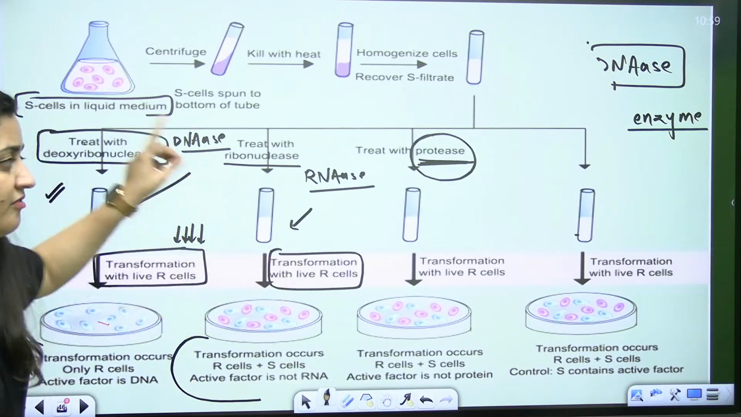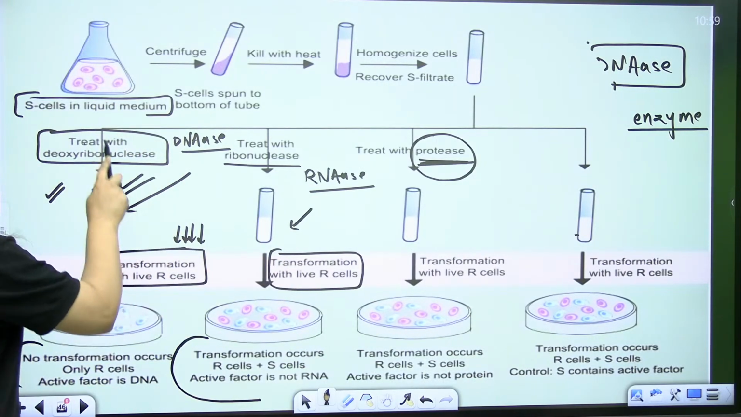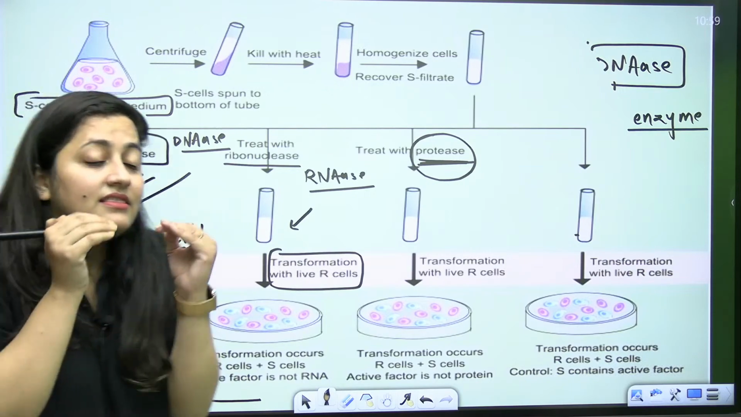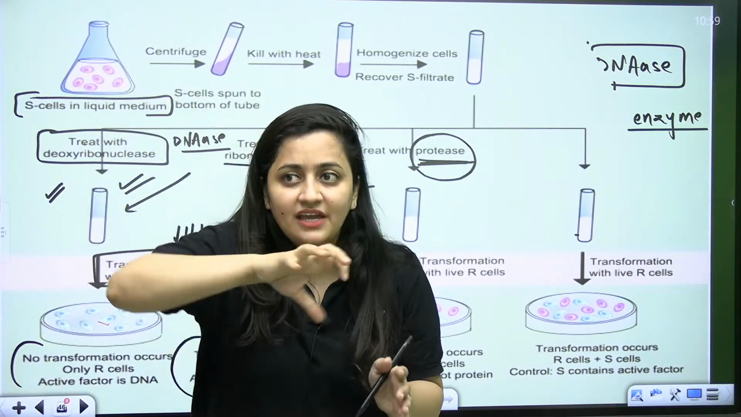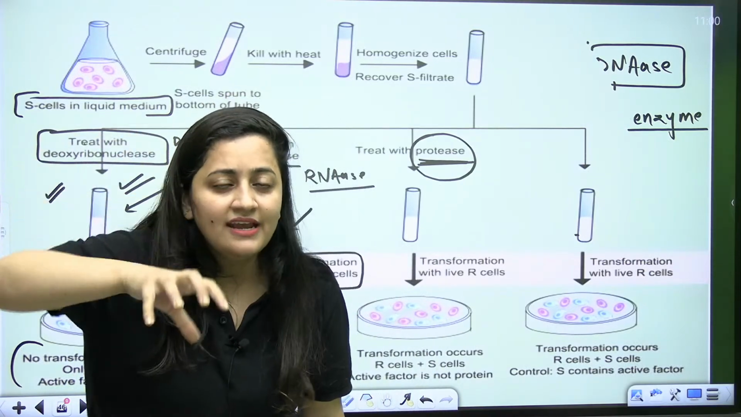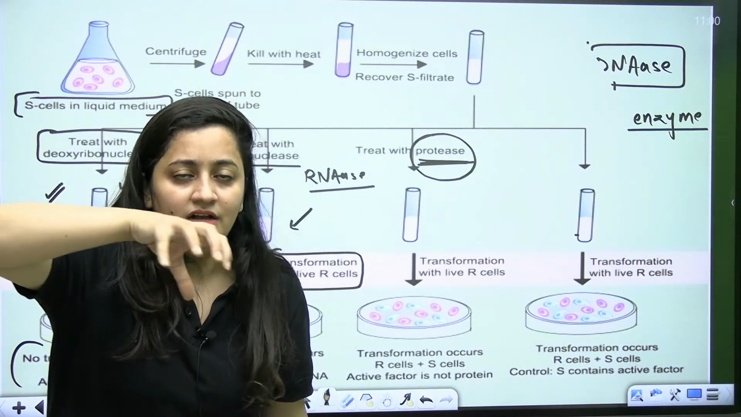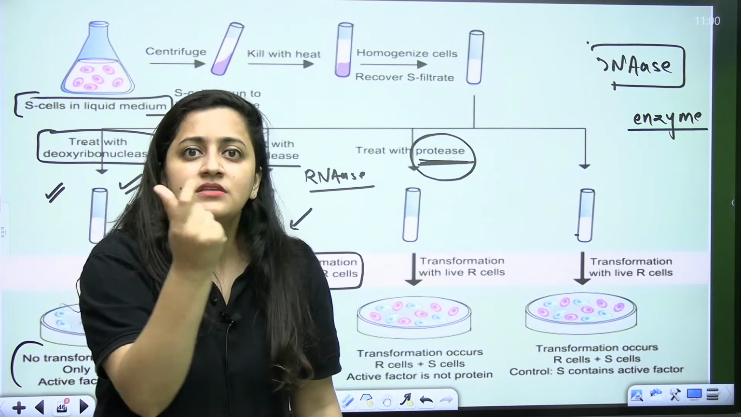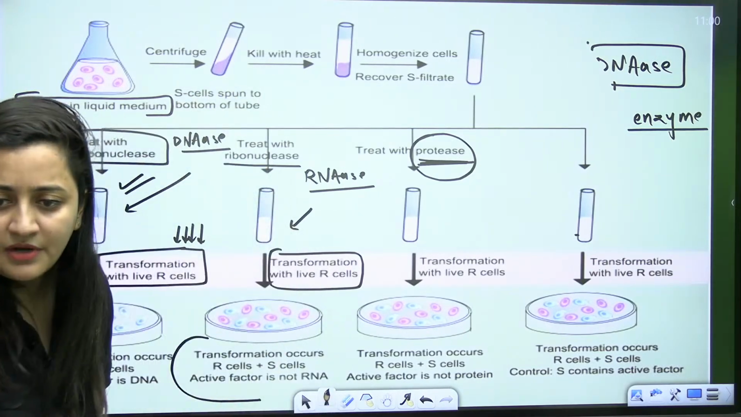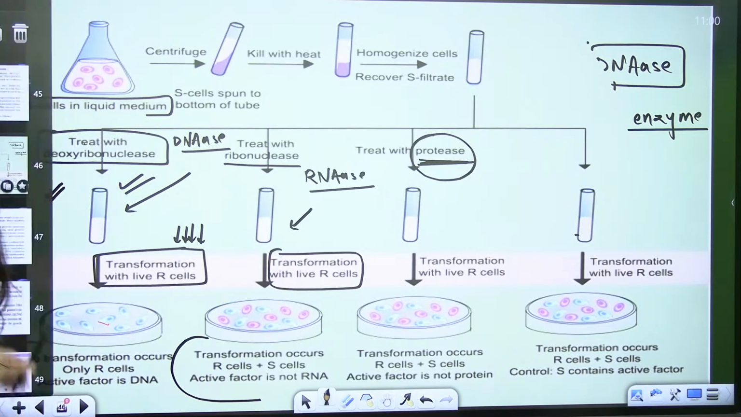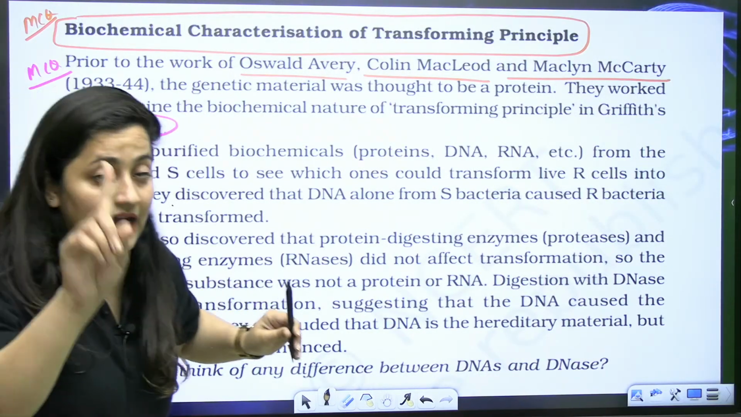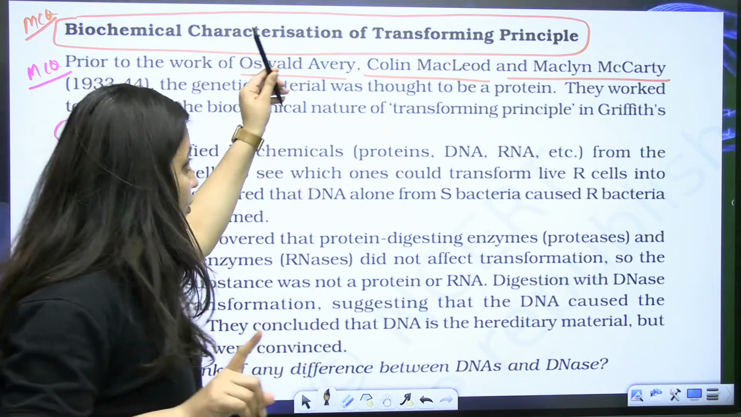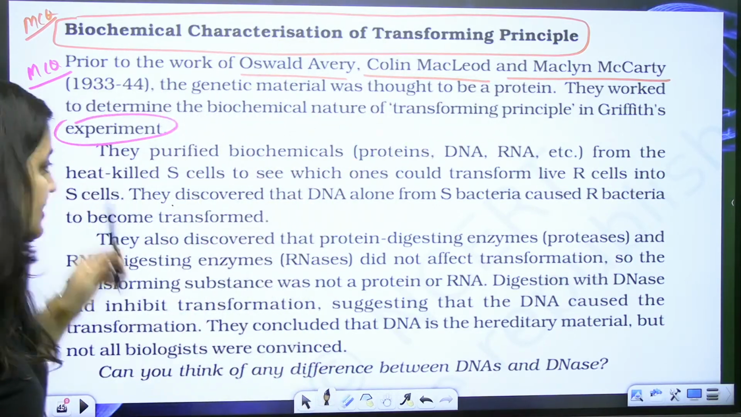Okay, but when they perform the experiment with the DNase, they observe that the transformation is not there. So it means if DNA is getting digested, if DNA is not there in the filtrate, it means that it is the DNA which is the genetic material. Yes, Suman? So this experiment, this biochemical characterization, was performed by, again I'm repeating, scientist's name is important, Avery, MacLeod and McCarty. Clear, bache?